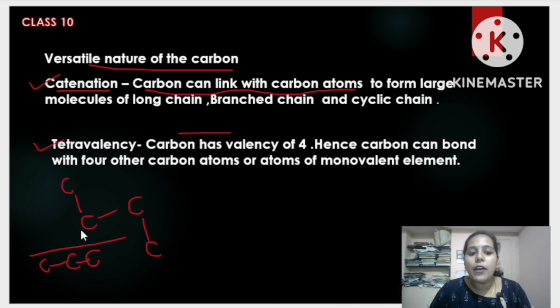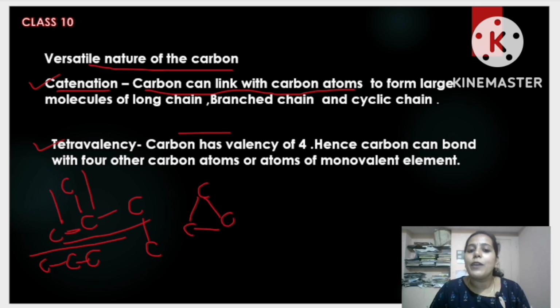Or it can form a branched chain like this. You can see there is a branch. This was a straight chain. It can form a branched chain. Or also it can form a cyclic chain. See, like this, it can also form a cyclic chain, which is a closed chain.